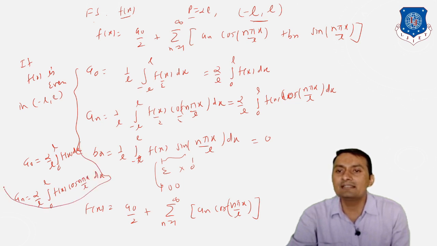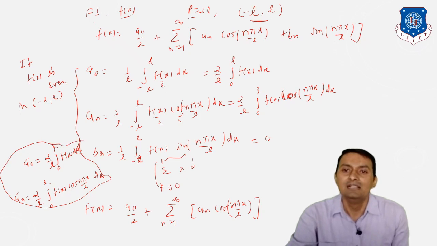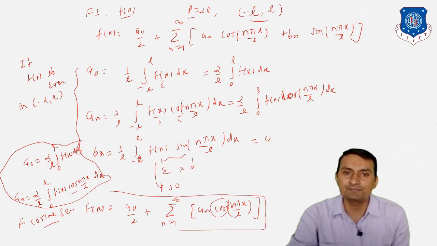This is exactly our Fourier coefficients for the Fourier cosine series. That means this series is known as the Fourier cosine series, because only cosine terms are involved. Therefore this is known as the Fourier cosine series.